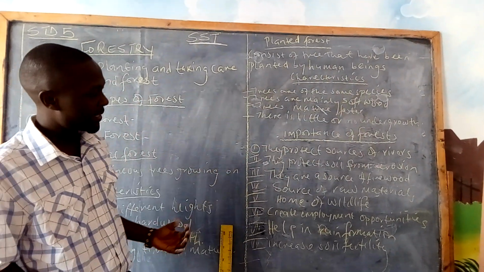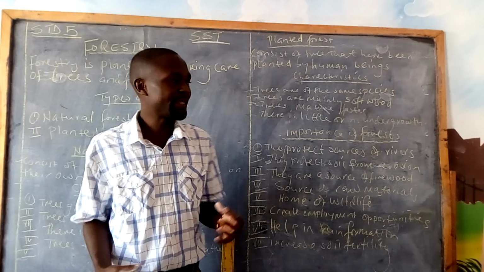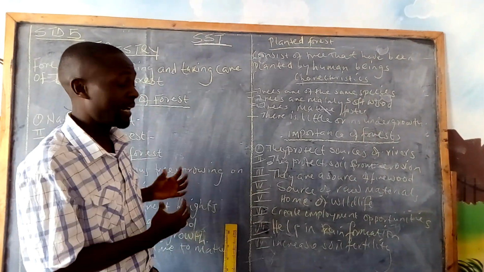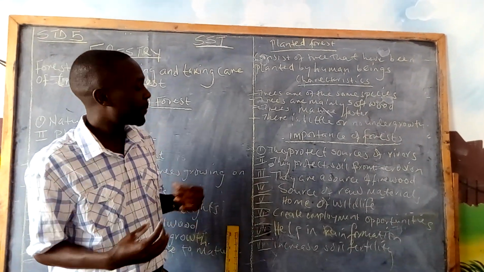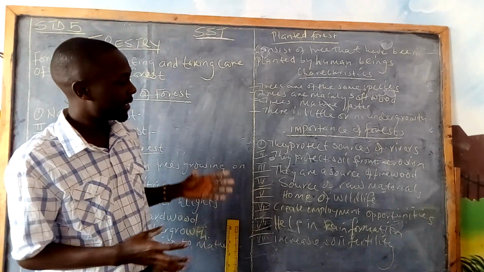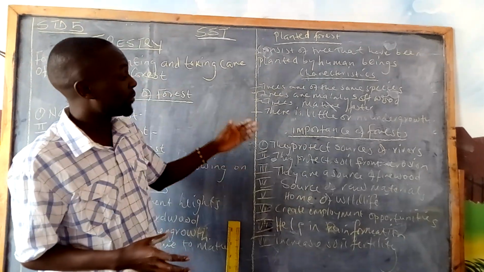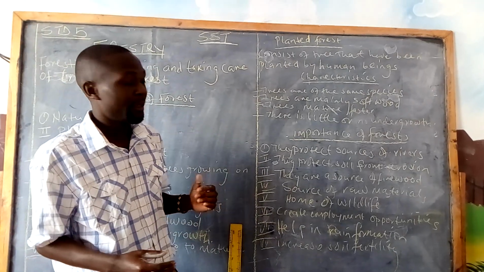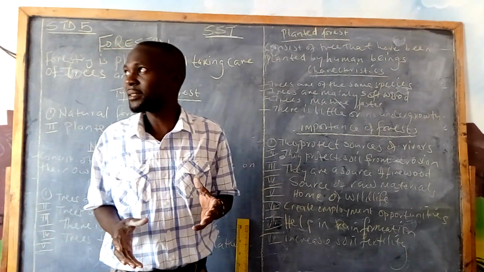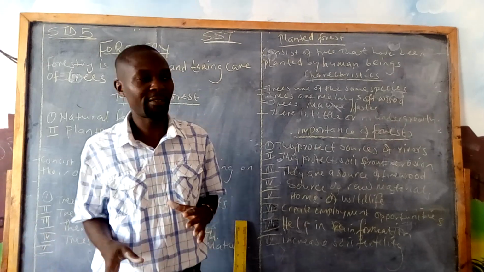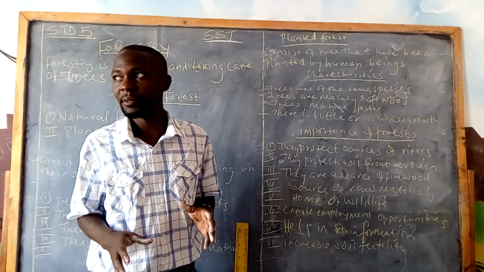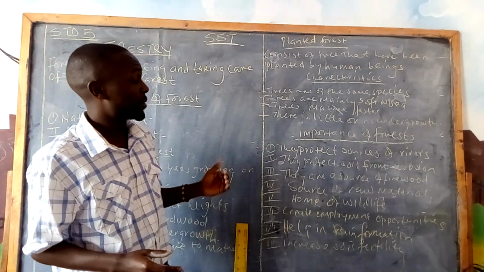So out of all these, what we are supposed to know is that we are supposed to protect the trees and forests. We are supposed to take care of all the trees in the forest because of all this importance, and also because these forests make our environment beautiful.